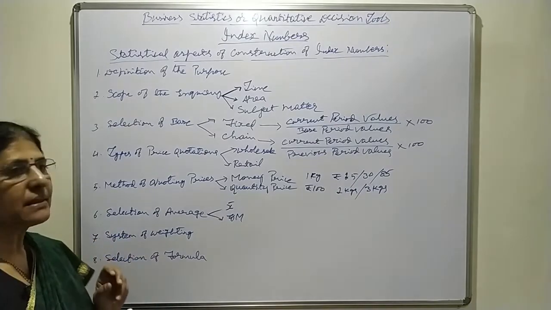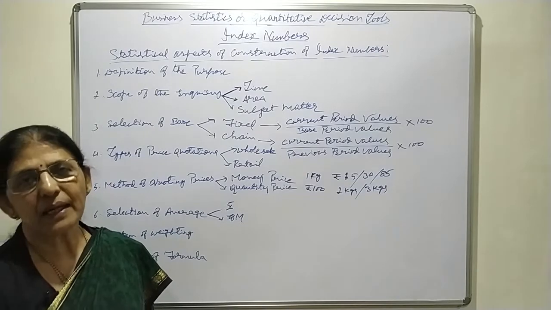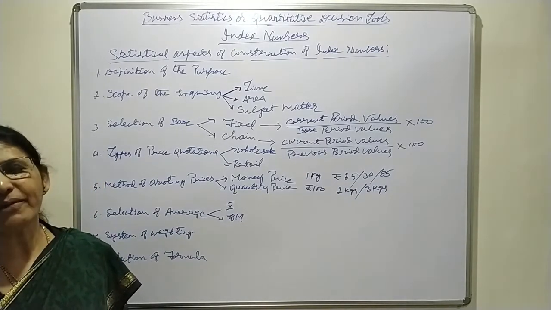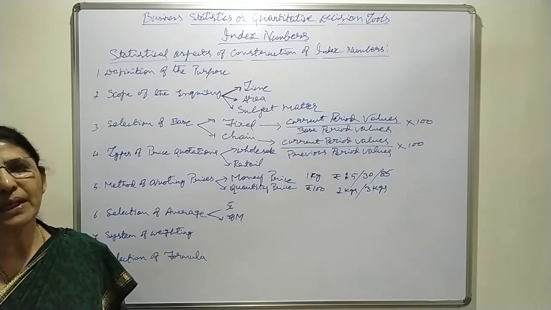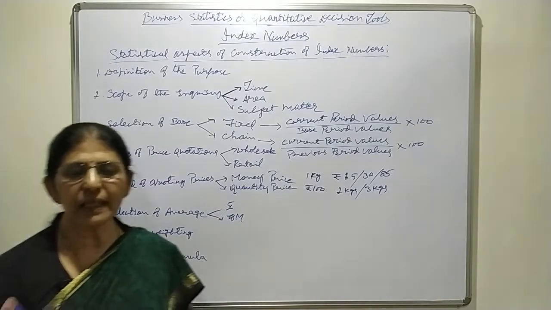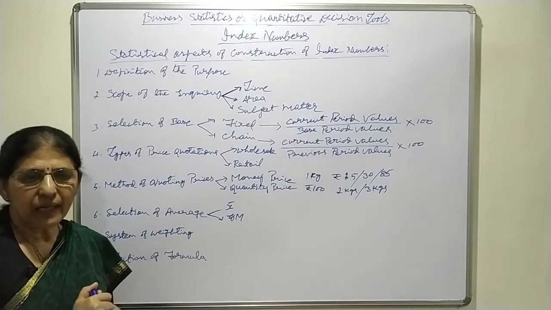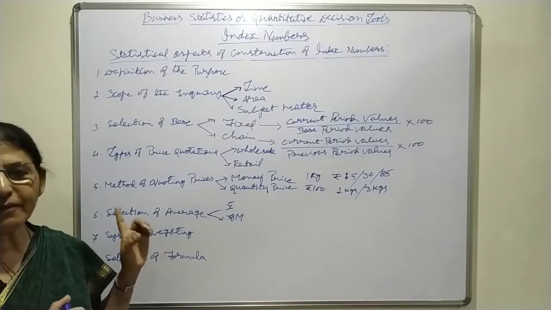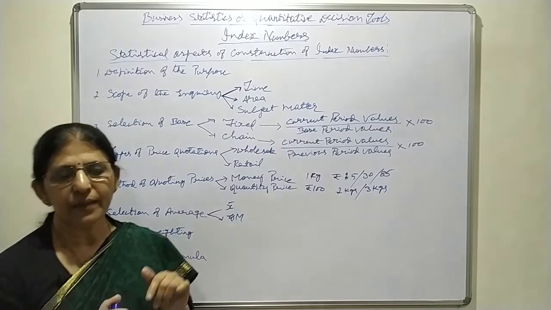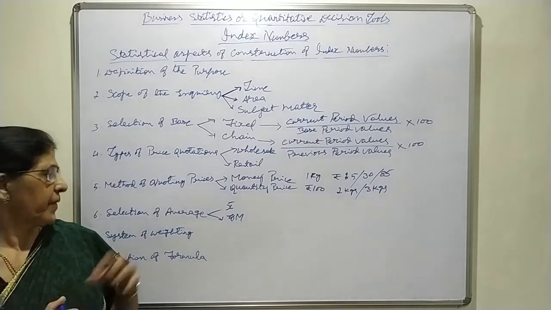Next one is system of weighting. Means the commodities or items included in index number will never have equal importance. So it is necessary to distinguish between their importance. This can be done by assigning appropriate weights to each item or individual. Here we come across 2 methods of weighting.